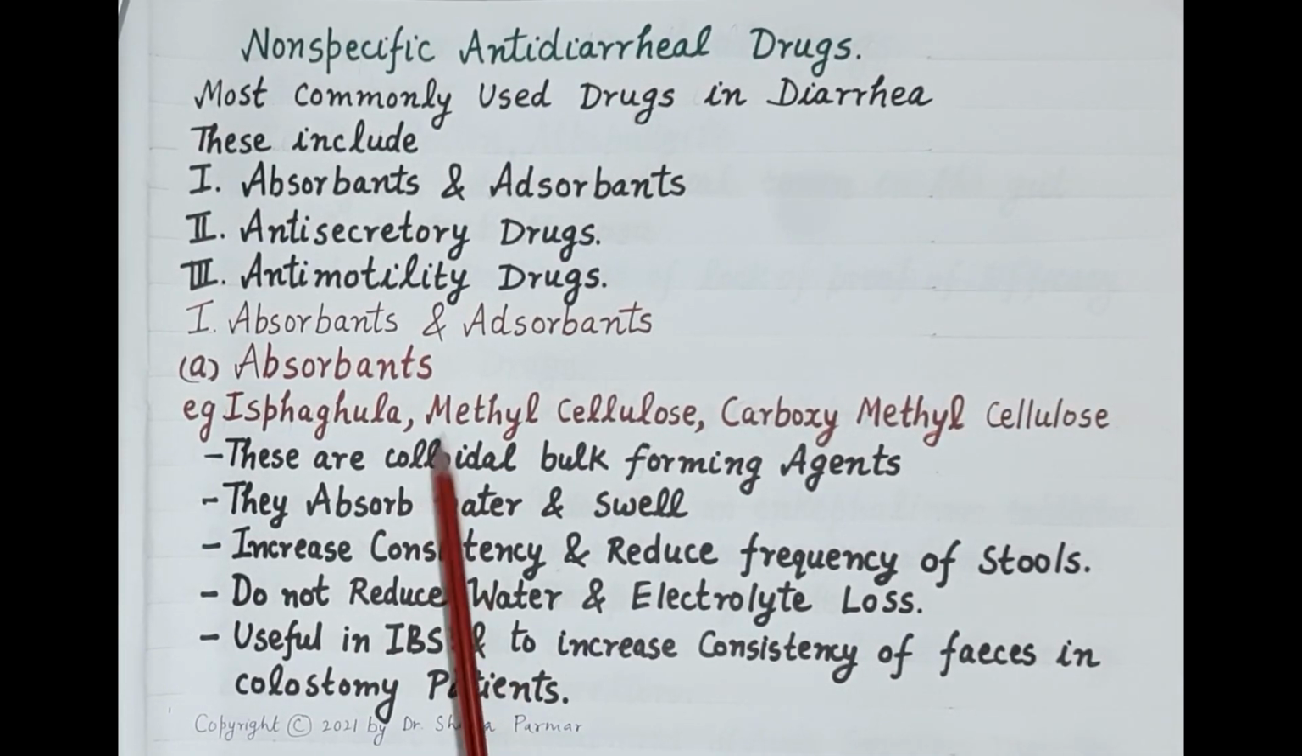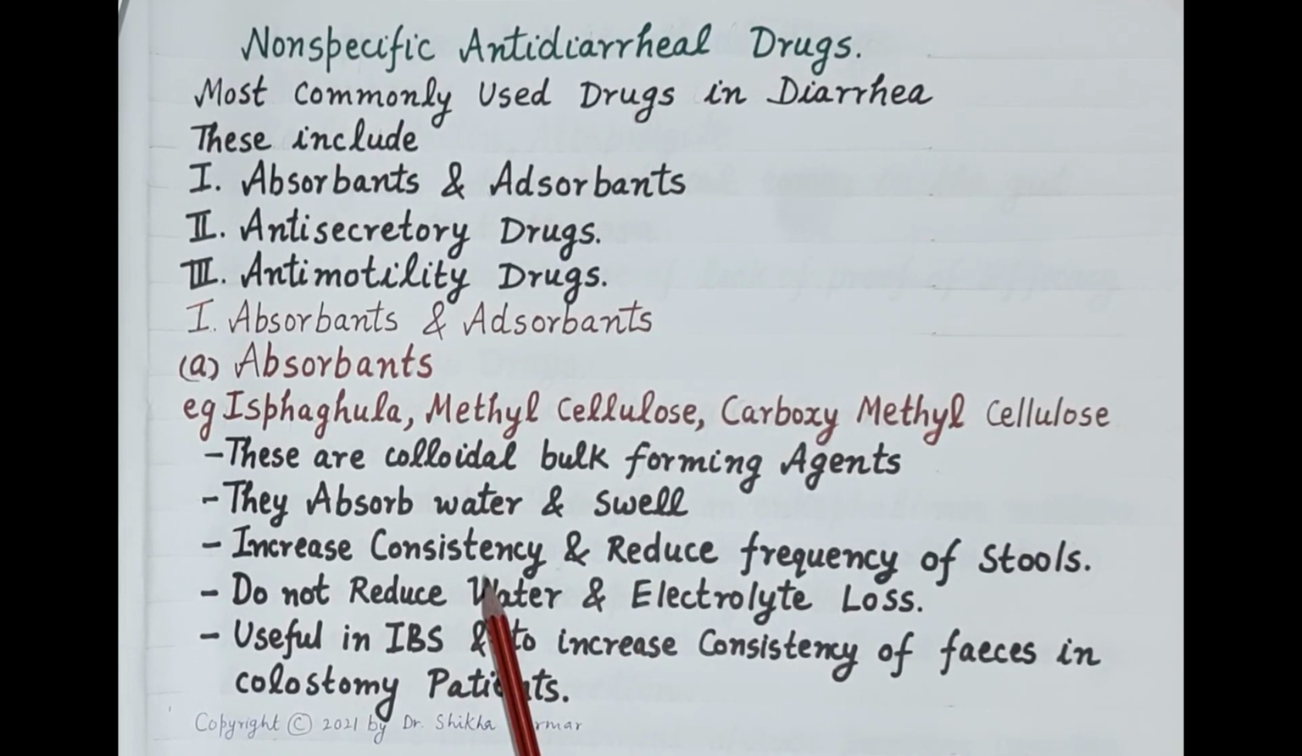Now let's first talk about absorbents. These include ispaghula, methylcellulose, carboxymethylcellulose. These are colloidal bulk forming agents. They absorb water and swell in the intestine, thereby increasing consistency of watery stools, and they also reduce frequency of stools. These drugs do not reduce water and electrolyte loss. That means these absorbents do not cure the cause of disease.